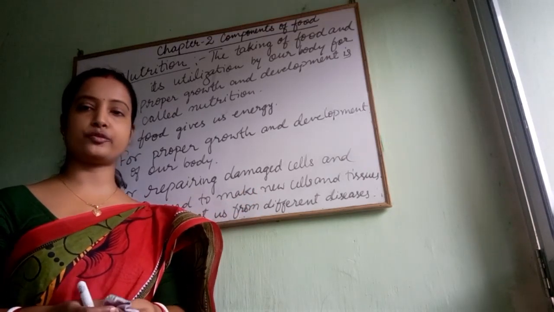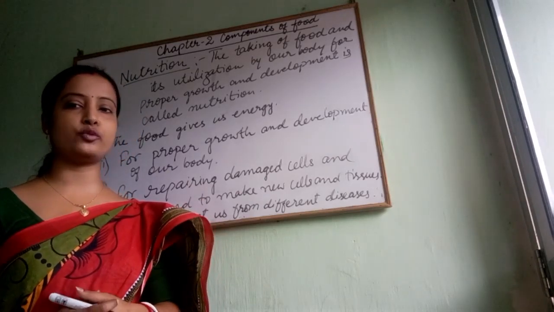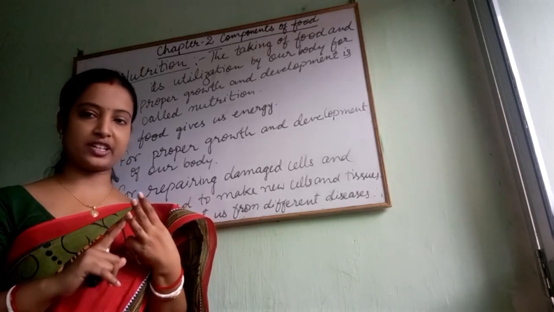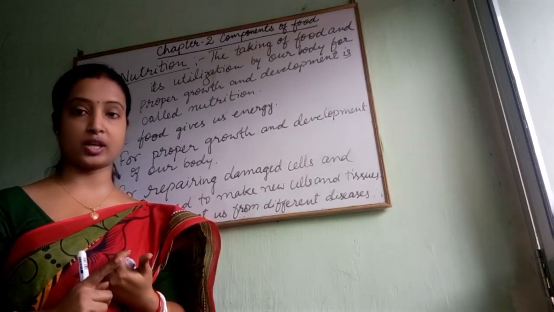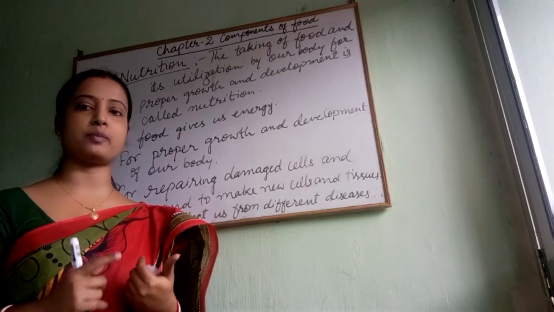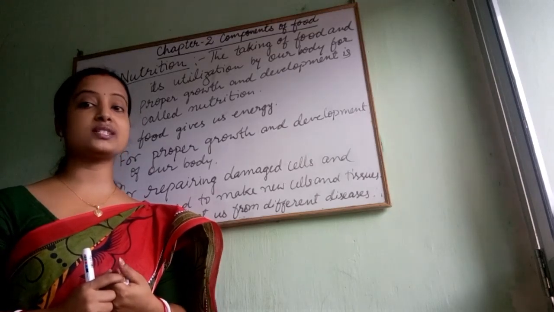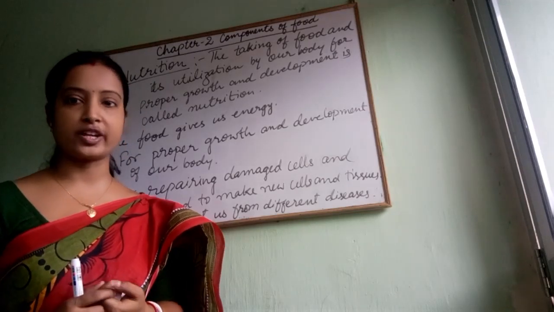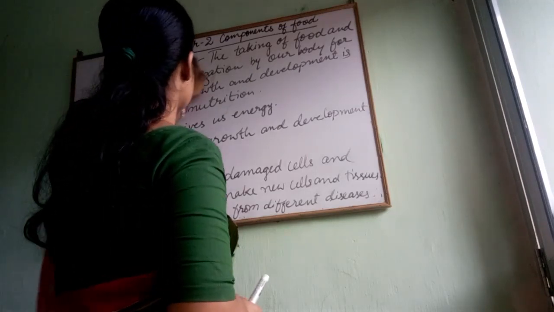So children, do you know the food which we eat in our day-to-day life contains different types of useful substances like carbohydrates, protein, vitamins, minerals, fat, and some dietary fiber like roughage, and water. All these together function in our body to make our body fit and healthy in our day-to-day life. So these useful substances which we take in the food are called nutrients. Now let's define nutrients.